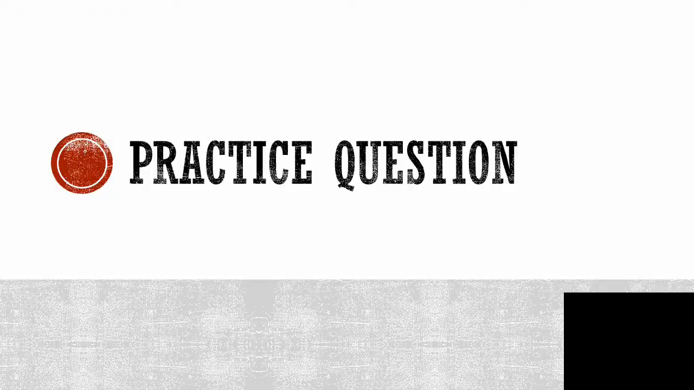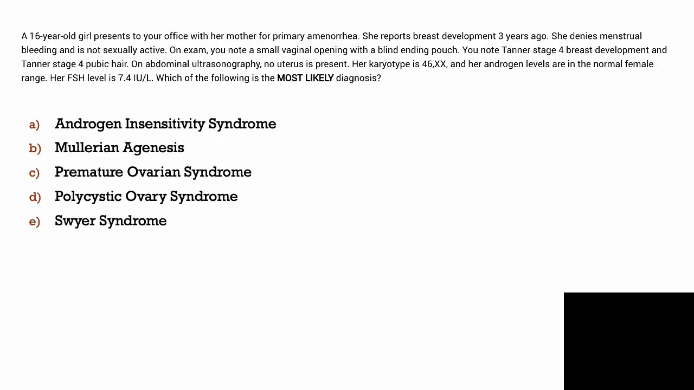Okay, let's do a quick practice question. A 16-year-old girl presents to your office with her mother for primary amenorrhea. She reports breast development 3 years ago. She denies menstrual bleeding and is not sexually active. On exam, you note a small vaginal opening with a blind ending pouch. Tanner stage 4 breast development, Tanner stage 4 pubic hair. On abdominal ultrasound, there's no uterus. Her karyotype is 46XX, and her androgen levels are in the normal female range. FSH is 7.4. Which of the following is the most likely diagnosis?